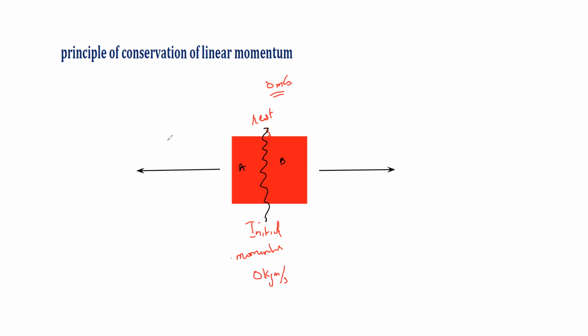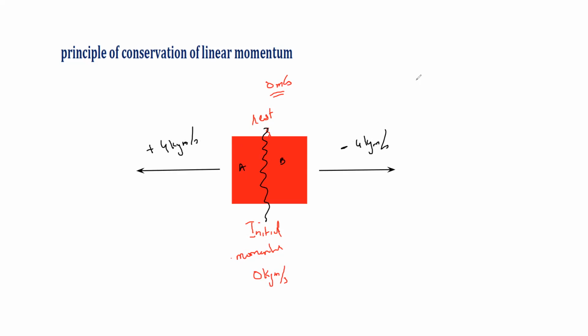the momentum of side A, for example, is 4 kilogram meter per second, and the momentum of side B will also be 4 kilogram meter per second. But because they are in opposite directions when it explodes, if one of them is positive, the other one will be negative.